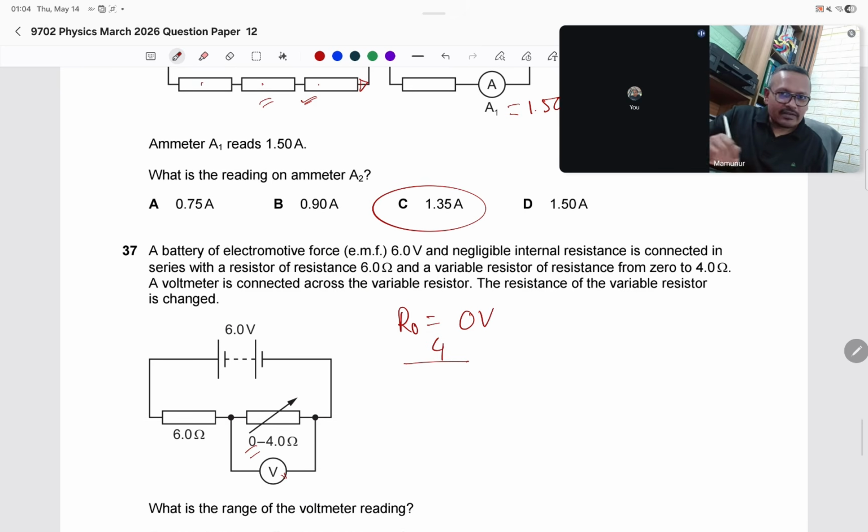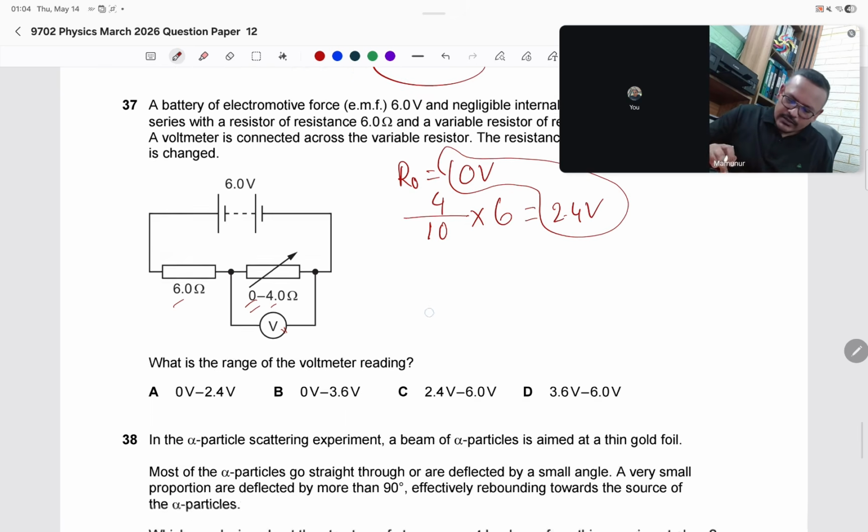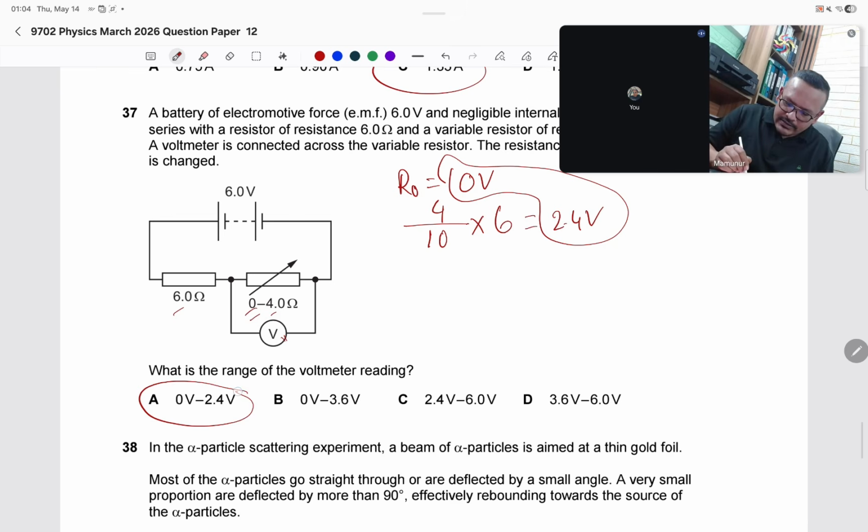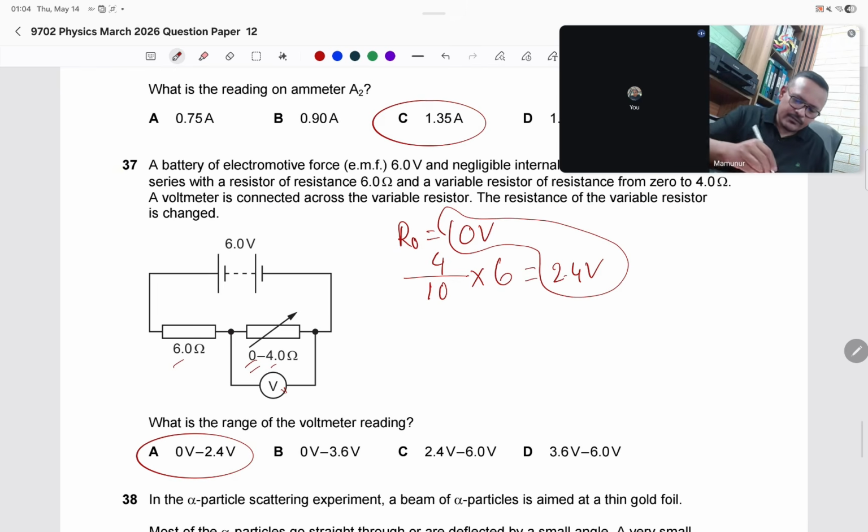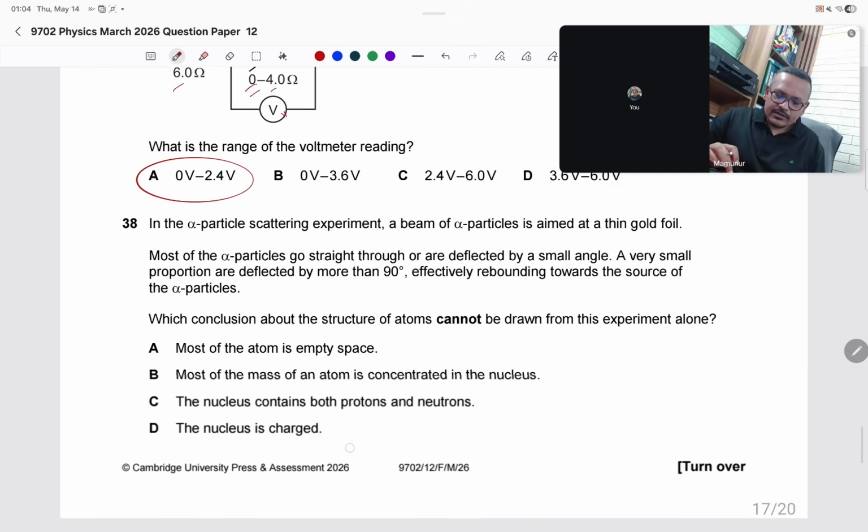Divided by the total resistance of the circuit. What is the total resistance of the circuit here? 6 plus 4 equals 10, into the input voltage. The input voltage is 6, so I am getting 2.4 volt. So the range is from 0 to 2.4 volt. Yes, the answer is A. 37, answer is A.